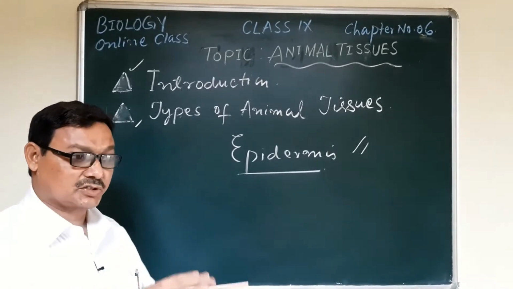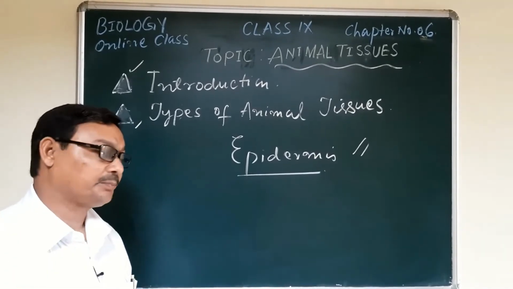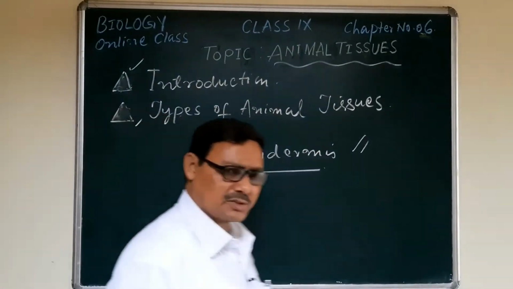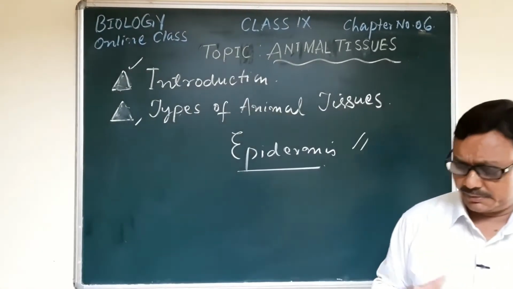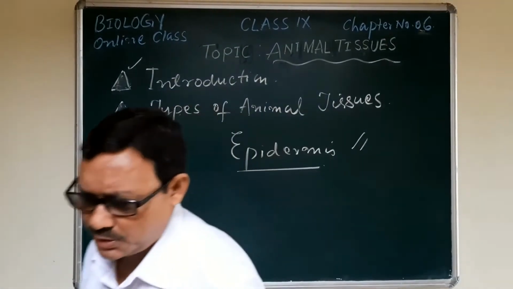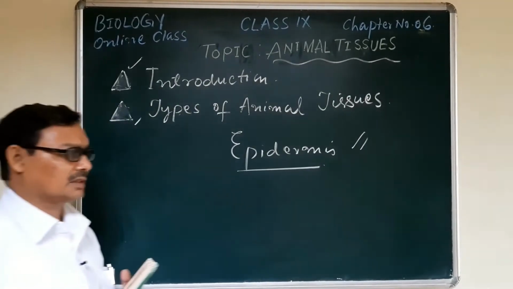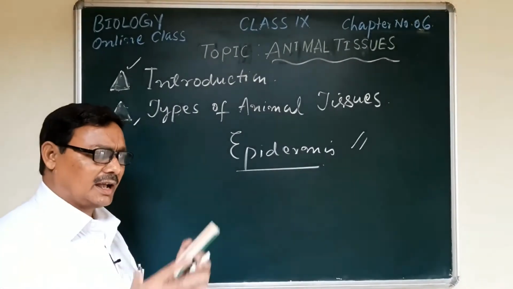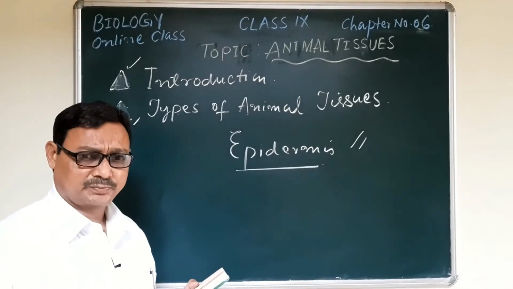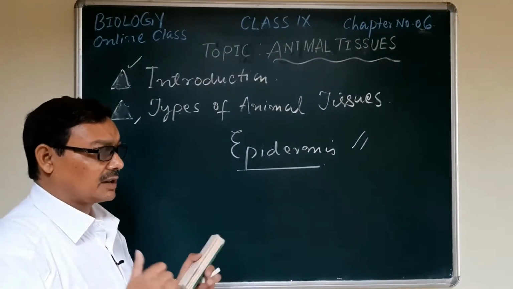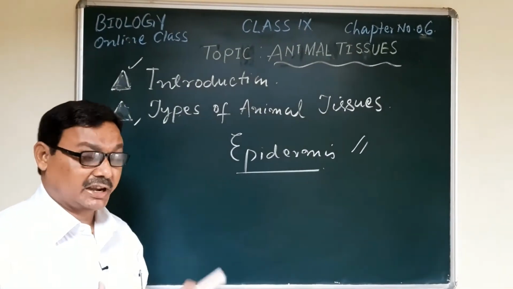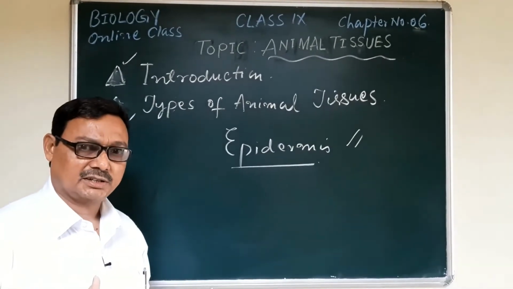Similarly, when there is a process of transportation within the body, there is another type of tissue, that is the connective tissue, like the blood and lymph. The bone and cartilage make our framework of the body, the endoskeleton.